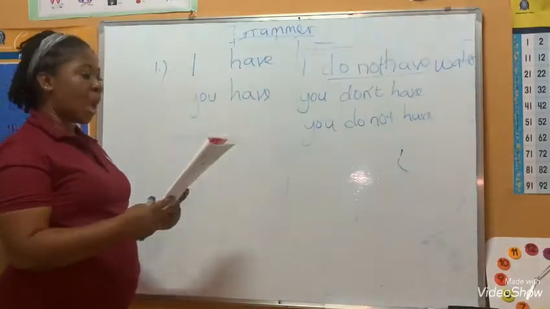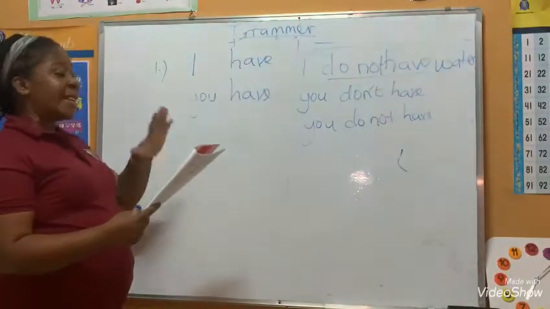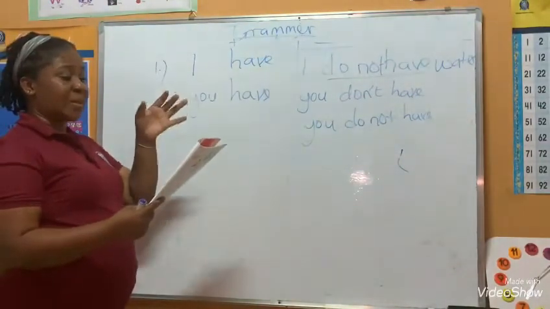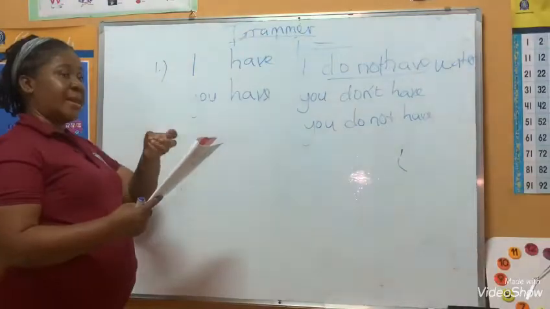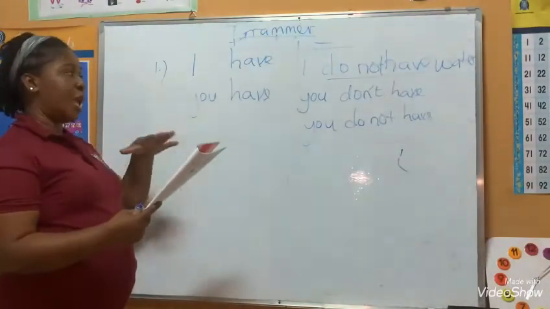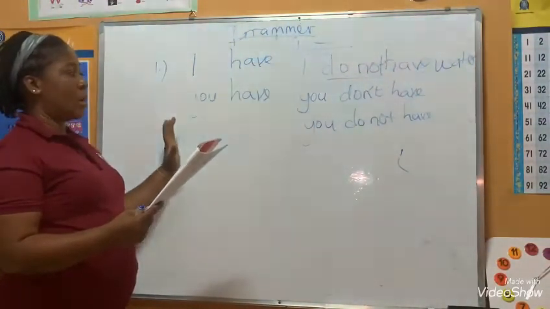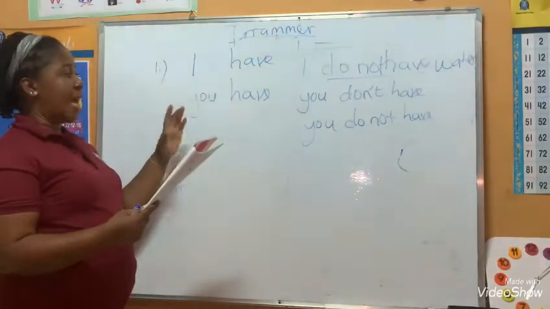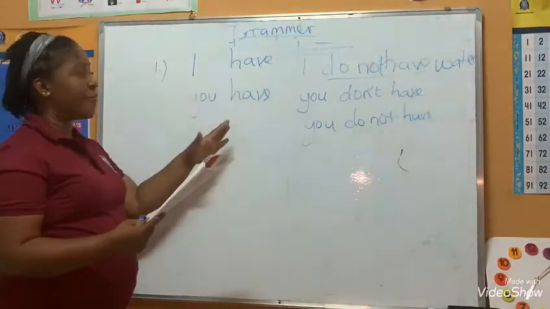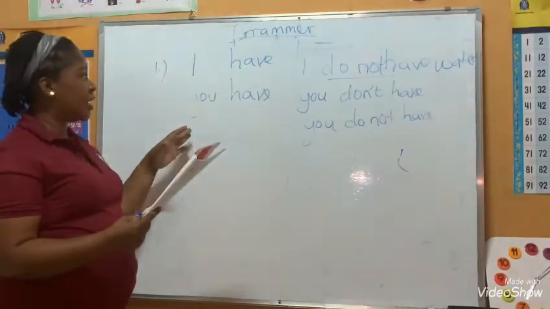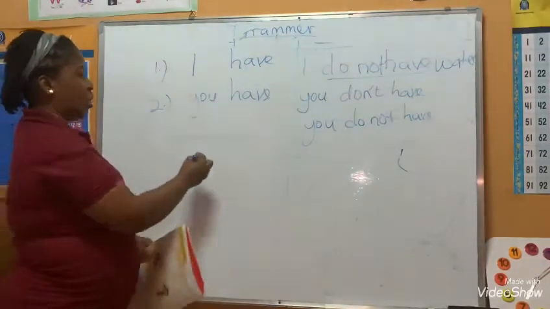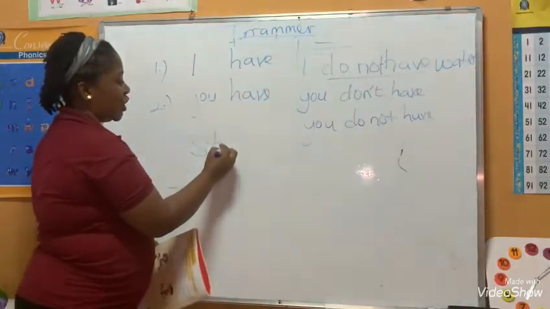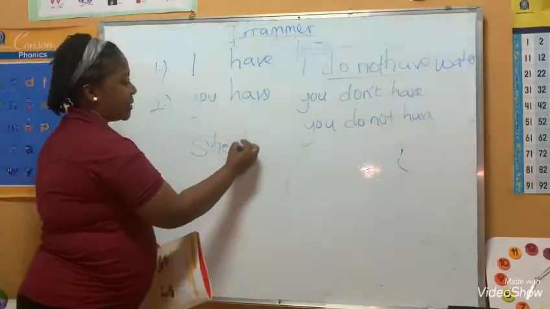When it comes to she, the two becomes different. You don't write she have. It's she has.